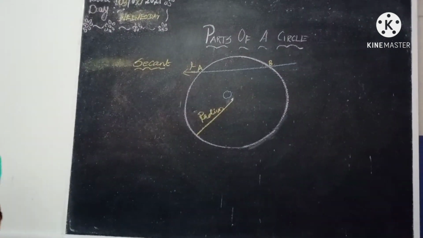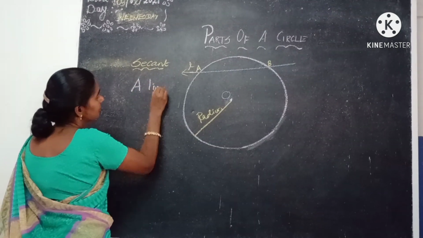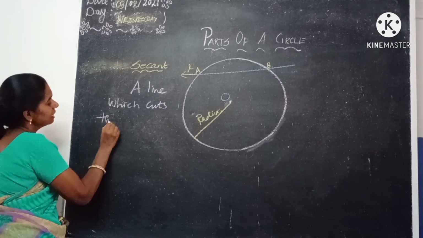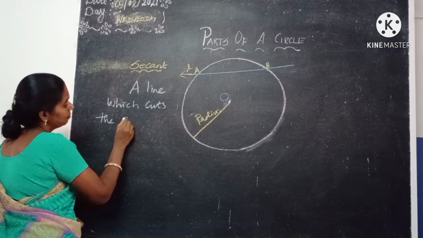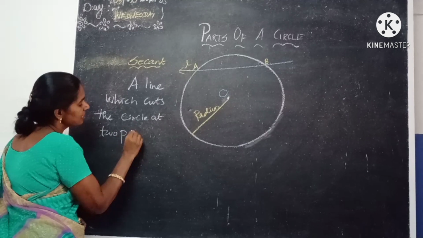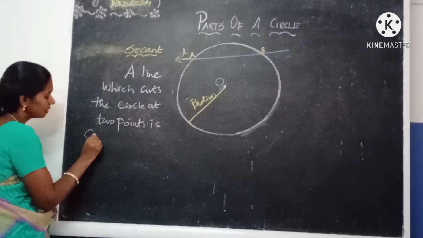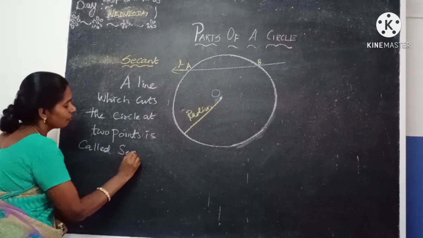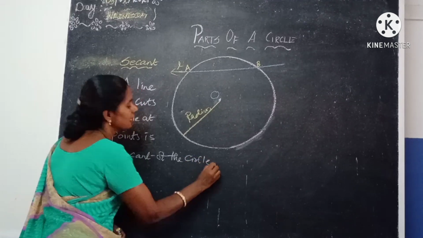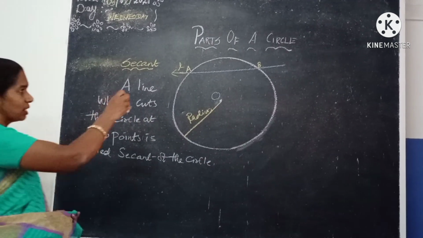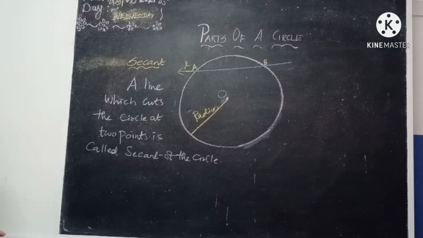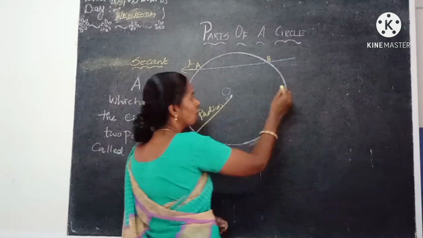Now shall we write the definition? Okay. A line which cuts the circle at 2 points is called a secant of the circle. Here, the line L, with A and B, is the secant. Next, same thing, but we are going to see a chord.